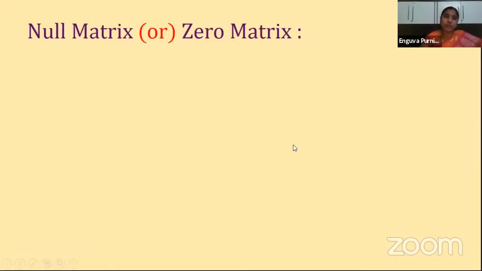Next, the third kind of matrix is the null matrix or zero matrix. The name itself tells that it is a zero matrix. A zero matrix means all the elements in the matrix are zeros.